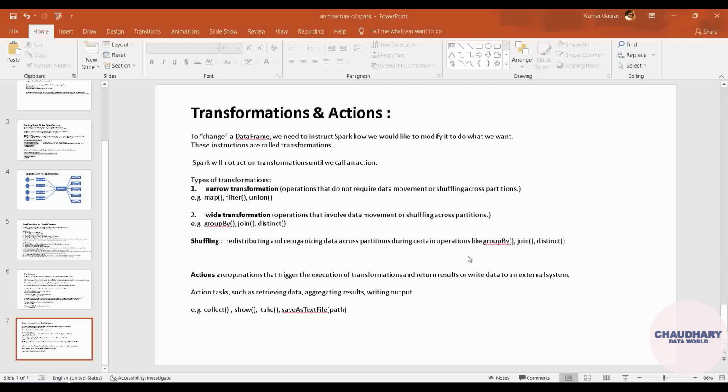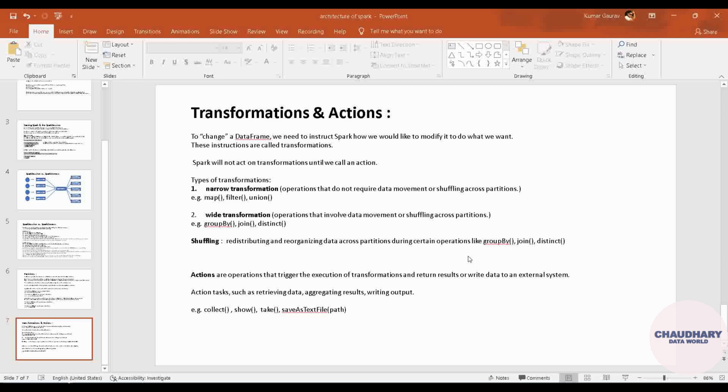But in Spark, what we can see is that we are having both the concepts different from each other, that are transformation and action. So this transformation is something which is responsible to have modification into your data set, that means into your data frame. But suppose if you want to output that whole modified data set or data frame somewhere, in the form of, suppose if you want to display it, if you want to save it into a file, if you want to perform some action on that particular modified data, that is called as actions.